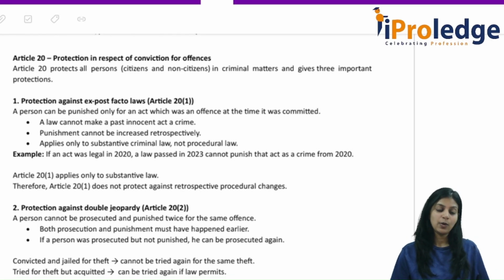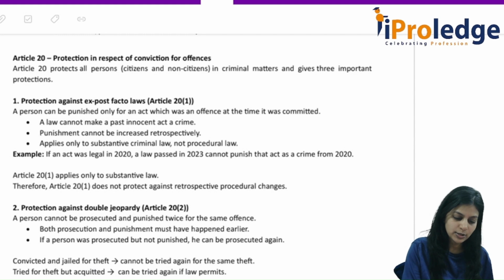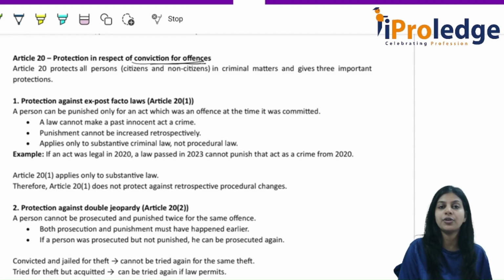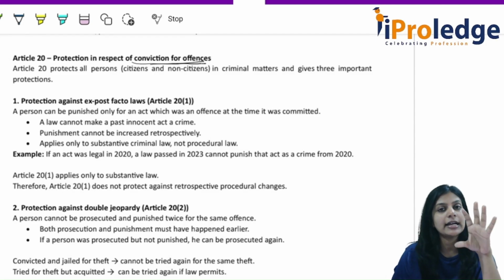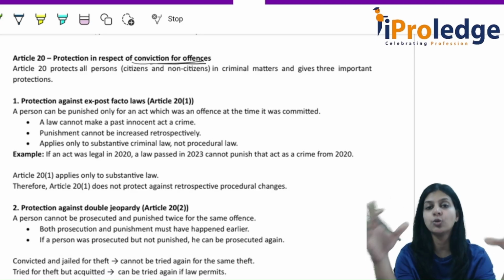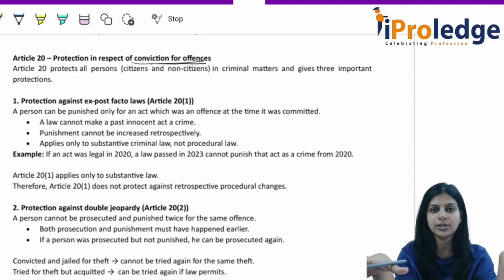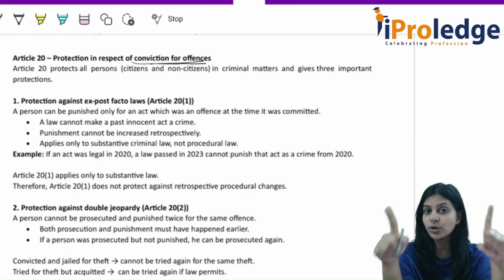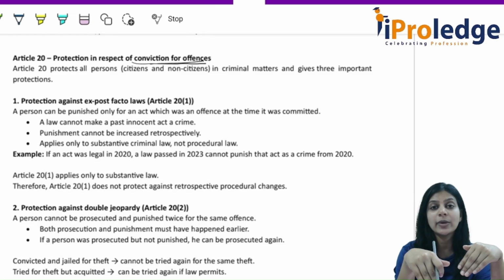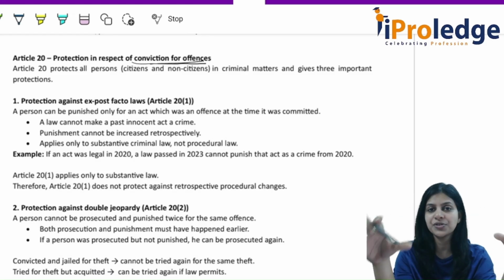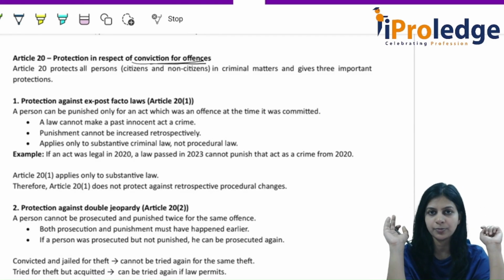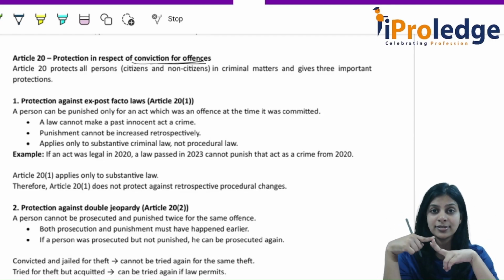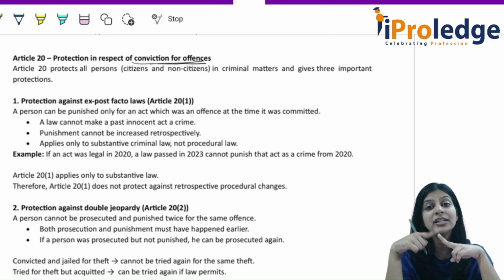What is Article 20? Article 20 gives protection in respect of conviction for offences. First, we will understand the applicability of Article 20. Article 19, we saw, is applicable only on citizens and not on non-citizens. Now, Article 20 is applicable on all persons, whether citizen or non-citizen. This is the first point. Second, it is applicable on criminal matters. It is a protection given under criminal matters.